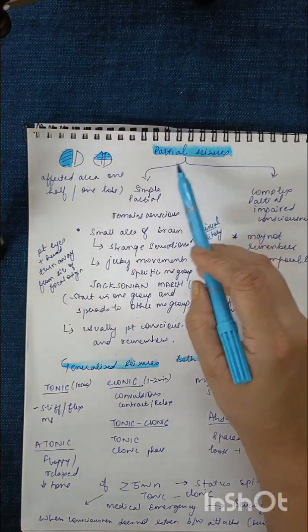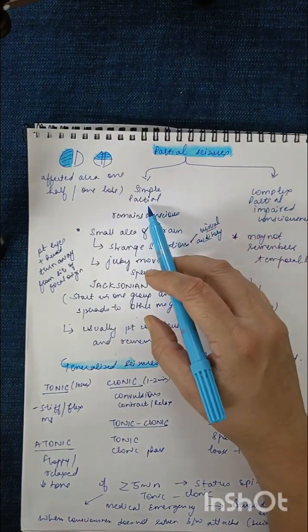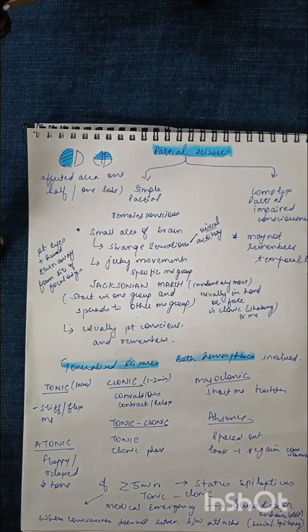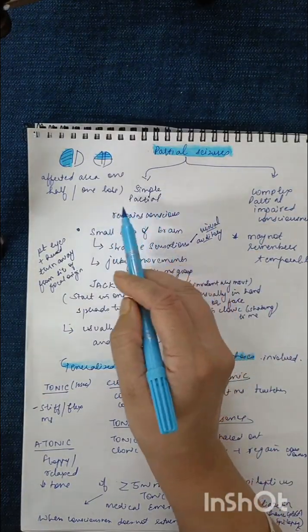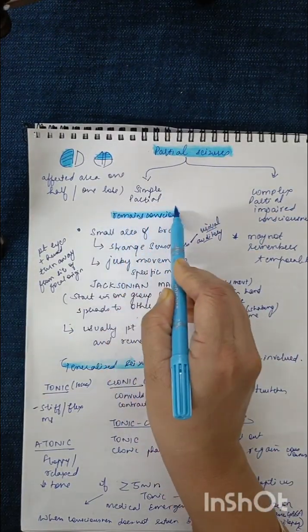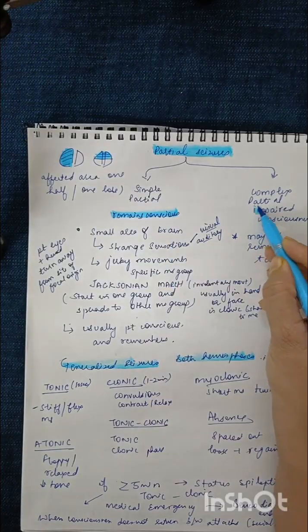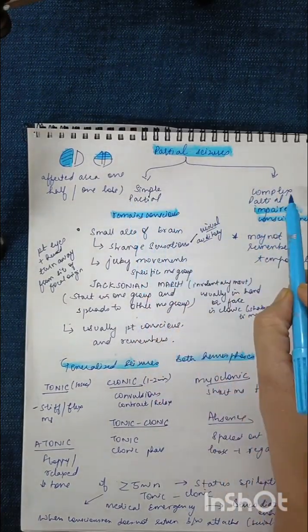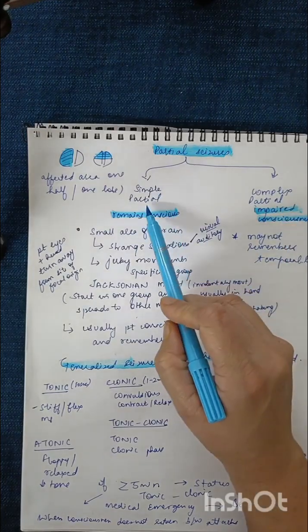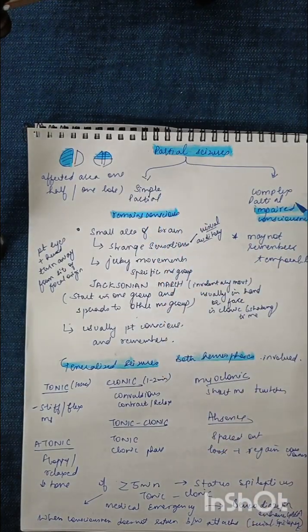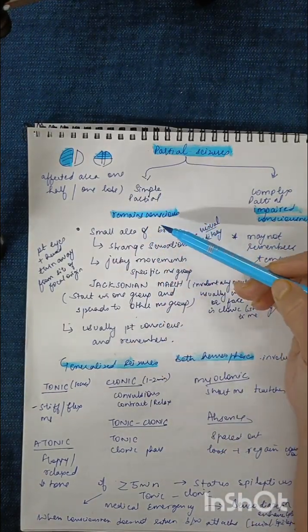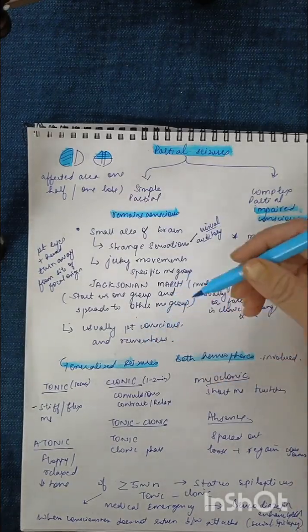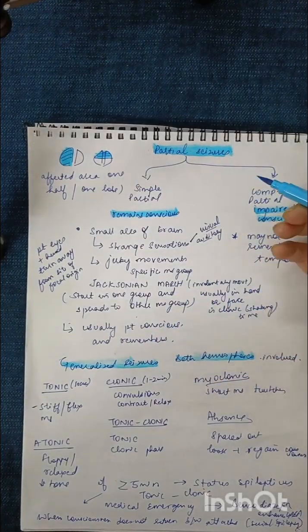The partial seizure is divided into two types: the simple partial seizure and the complex partial, depending upon whether the patient remains conscious throughout the episode. Here the patient loses his consciousness; impaired consciousness is there. That is why it is divided into two types: simple partial and complex partial seizure. Fine. So the simple partial seizure is further divided into motor seizure and sensory seizures.